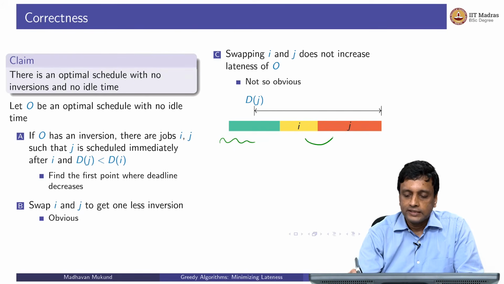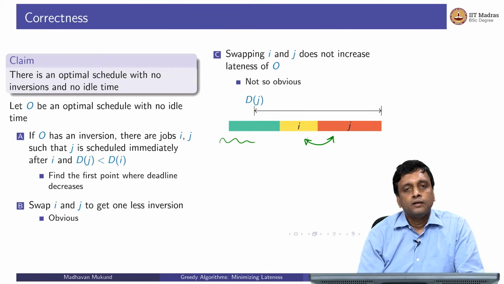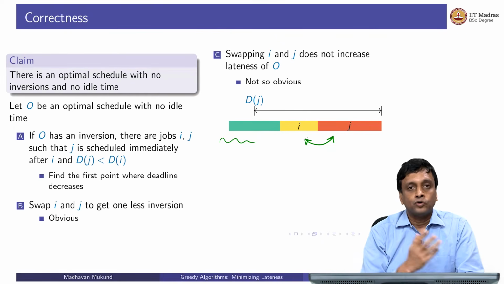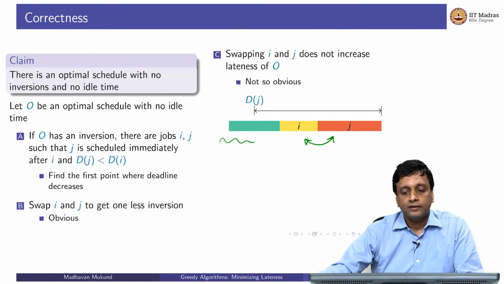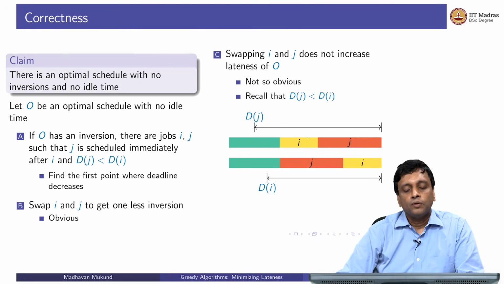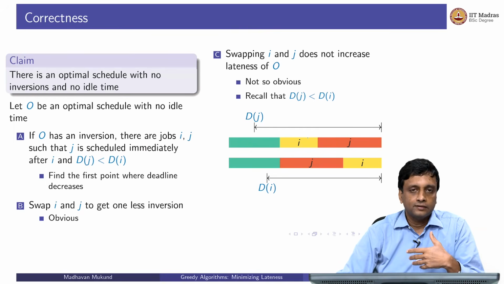Now I am going to exchange these two, right? In the process, the lateness of j is going to reduce clearly, but the lateness of i is going to increase because it is going to go to the right. So what's going to happen? When I exchange these two, now I have a problem with the lateness of i. The lateness of j is no worse than before because it is finishing earlier, right?